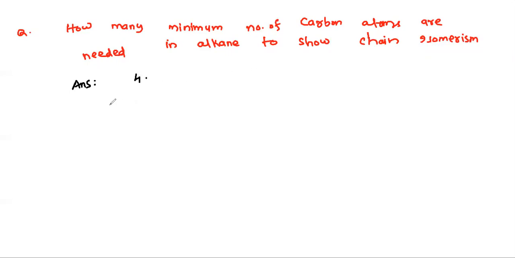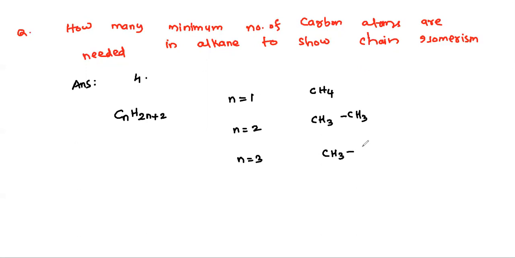I'll tell you. The general formula for alkane is CnH2n+2. If n equals 1, only one compound is possible, that is CH4. If n equals 2, only one compound is possible, that is ethane. If n equals 3, you have only one combination, CH3-CH2-CH3.